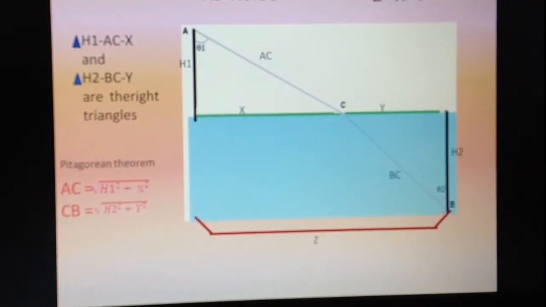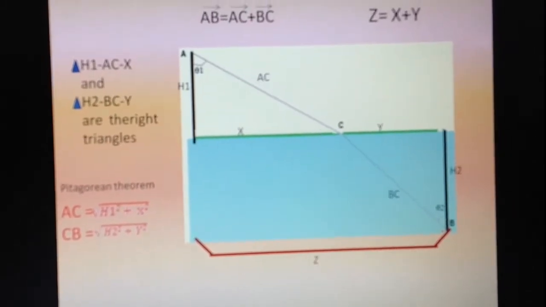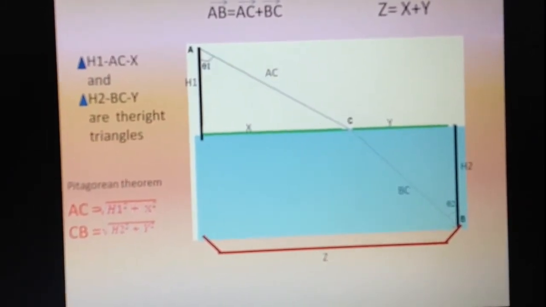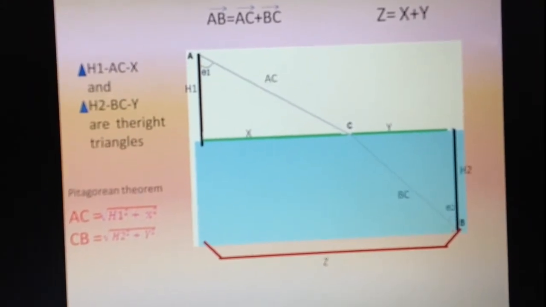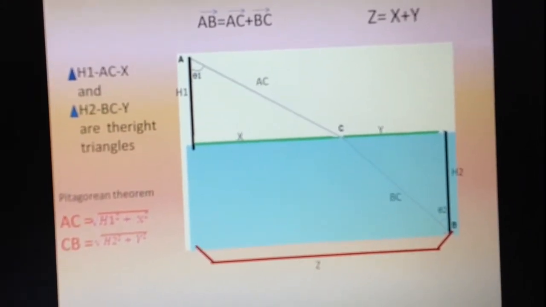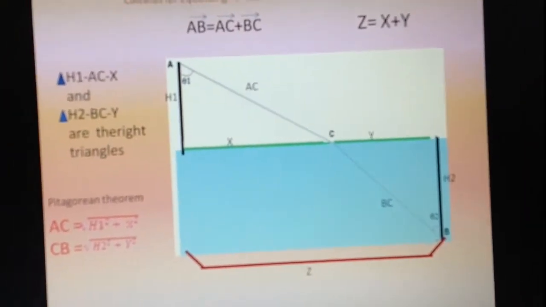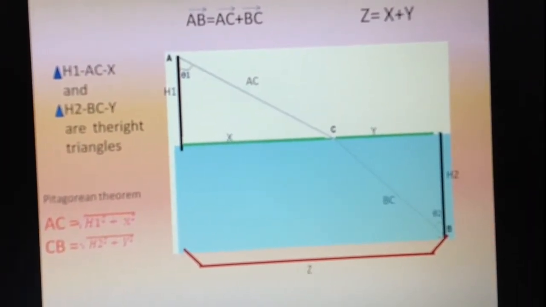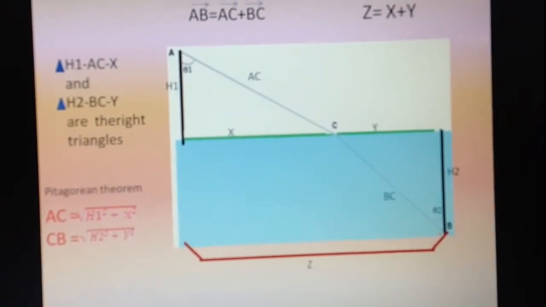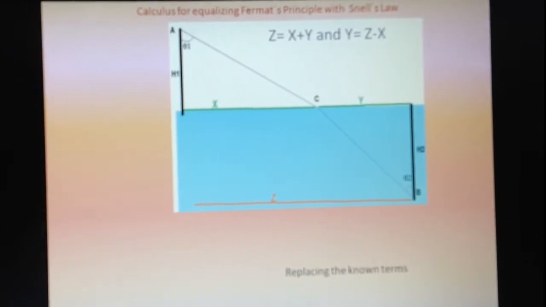Using the Pythagorean theorem, AC is the hypotenuse, so it is equal to the square root of height 1 to the power of 2 plus x to the power of 2, and CB is equal to the square root of height 2 to the power of 2 plus y to the power of 2. Now, we will try to solve the problem.